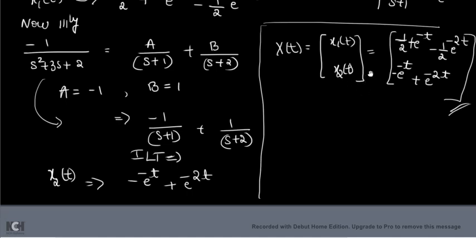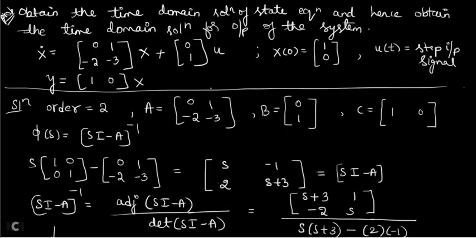Now they also asked you to find the solution of y of t. After calculating x of t, you have to find the answer for y of t. What is given? Let me see the problem. In the problem they have given y of t as 1, 0 into x.